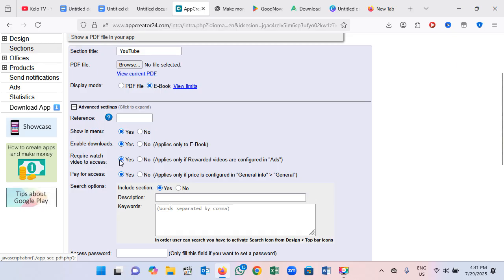When you put this, make sure you integrate your AdMob code into the app. If not, it's not going to work properly for the users, because even saying yes, since you don't have ads, they cannot open the next section to read the document. So you need to say yes and add the code. If you don't want to add it, you leave it no. So if the user is not going to pay, he cannot access, and that is it.